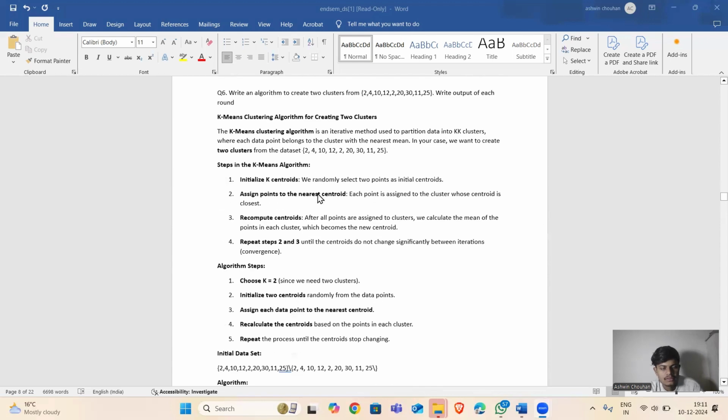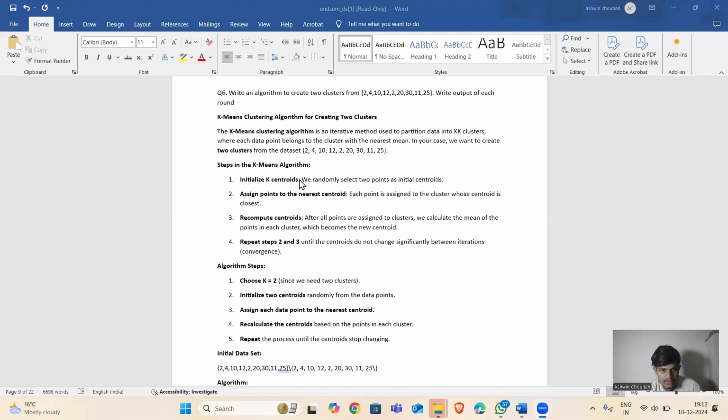Question number 6. Write an algorithm to create two clusters from 2, 4, 10, 12, 3, 20, 30, 11, 25. Write the output of each round. K-means clustering algorithm for creating two clusters. The K-means clustering algorithm is an iterative method used to partition data into K clusters, where each data point belongs to the cluster with the nearest mean. In our case, we want to create two clusters from the dataset 2, 4, 10, 12, 3, 20, 30, 11, 25.